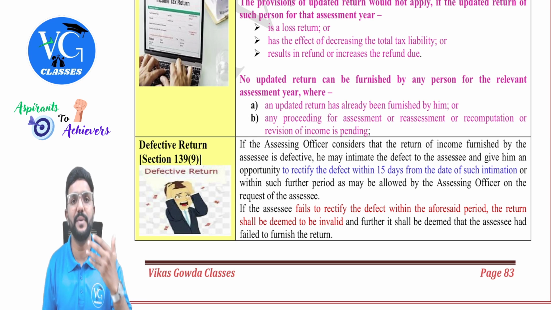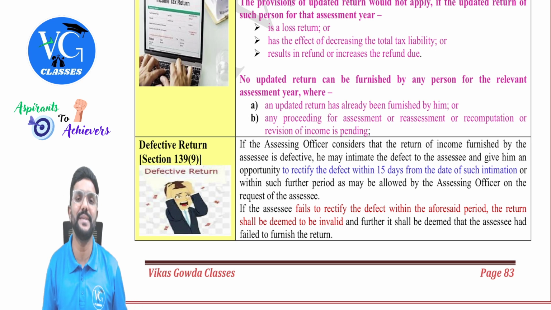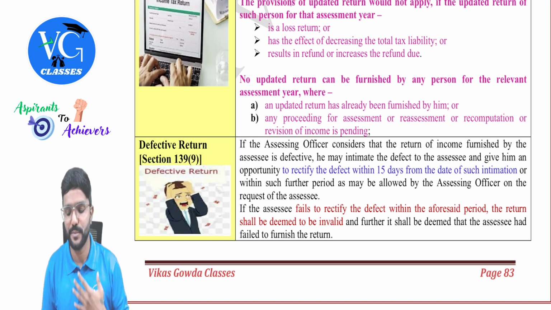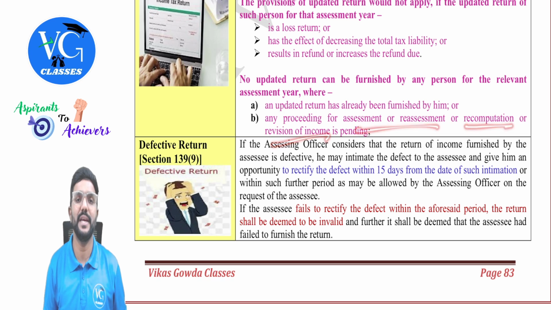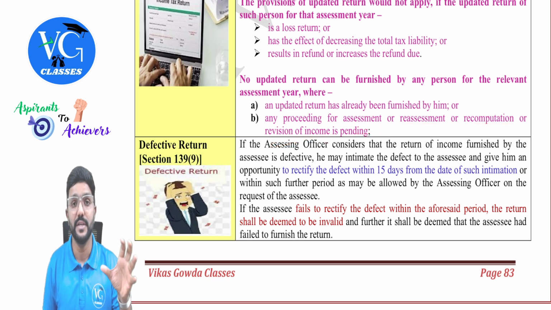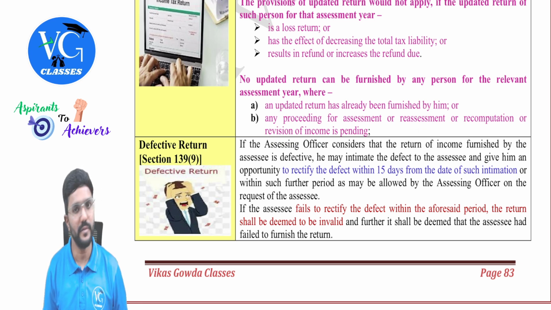Once you have already filed an updated return for a particular year, you cannot file one more updated return for the same year. The second condition is that any proceedings for an assessment or reassessment or recomputation or revision of income are pending. If there is any case pending against me for assessment or reassessment or recomputation or revision, then for that particular year, for which assessment or proceedings is still pending, I cannot file an updated return, guys. Got it?